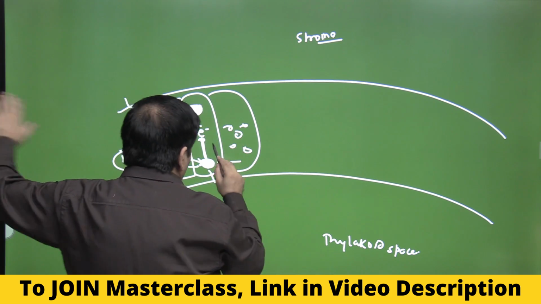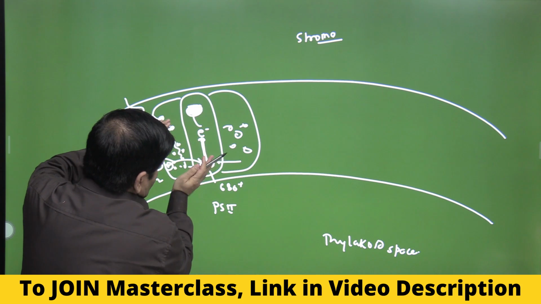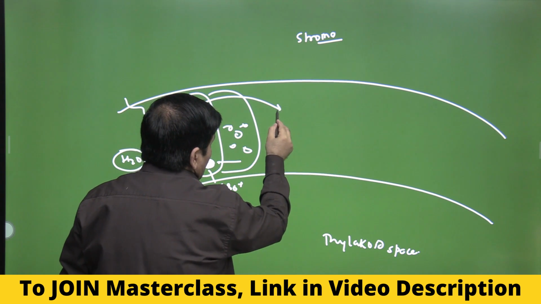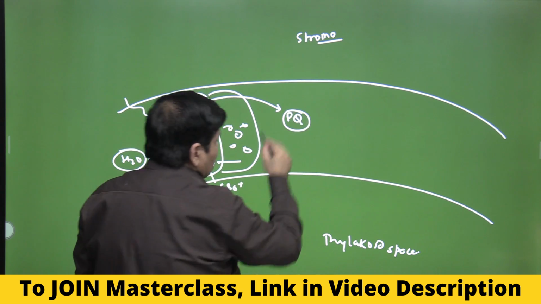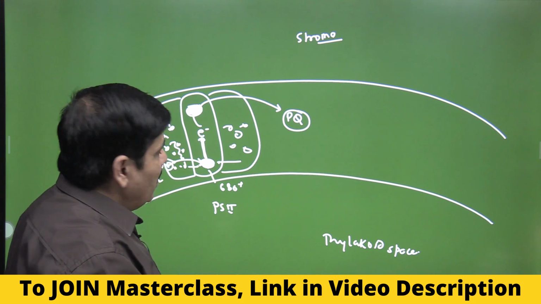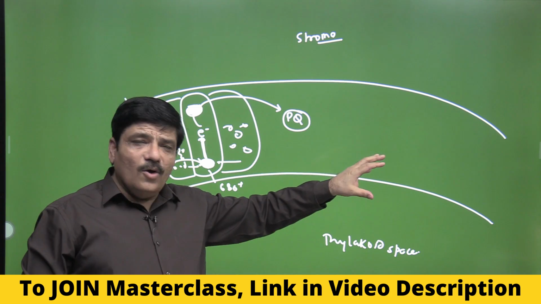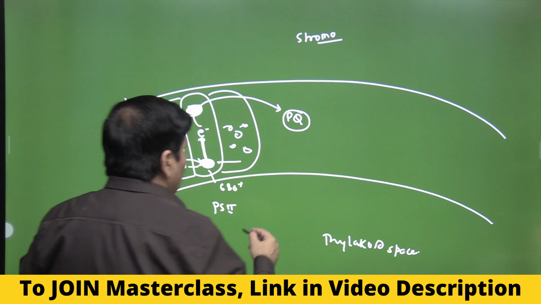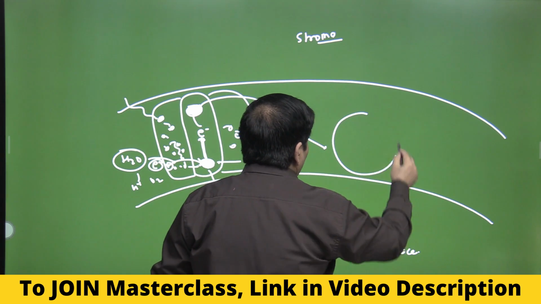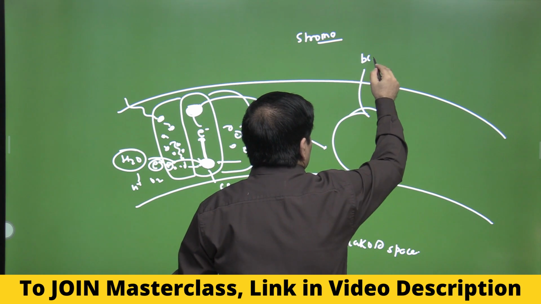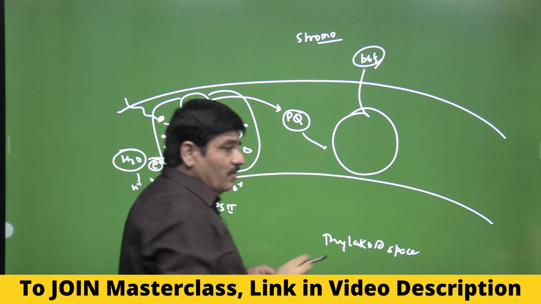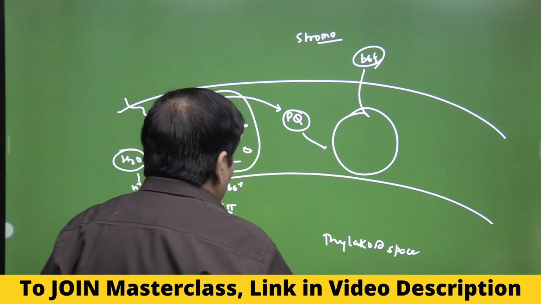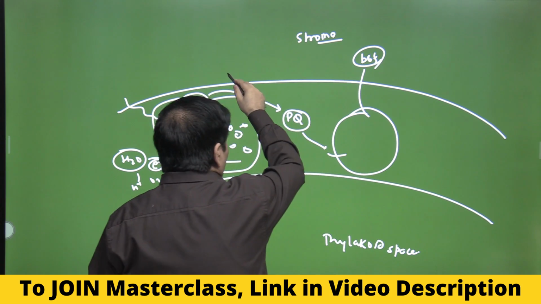Now you have pushed it. This is an uphill type of transport, and then everything happens downhill, and you will have a plastoquinone. This is where the electron lands, and similar to what happened in oxidative phosphorylation, there is a transport that transfers it to what is called the cytochrome B6F complex. If you remember, in mitochondria it was BC1; here it is the B6F complex, and this electron comes here.